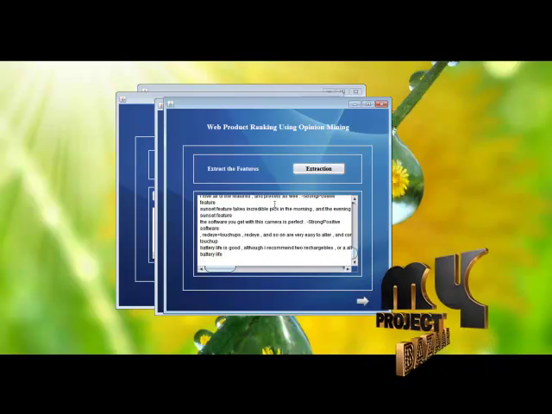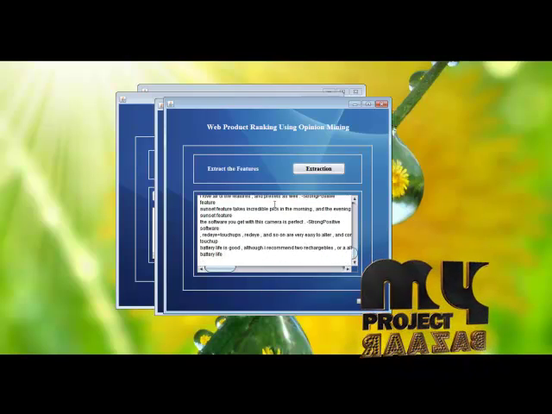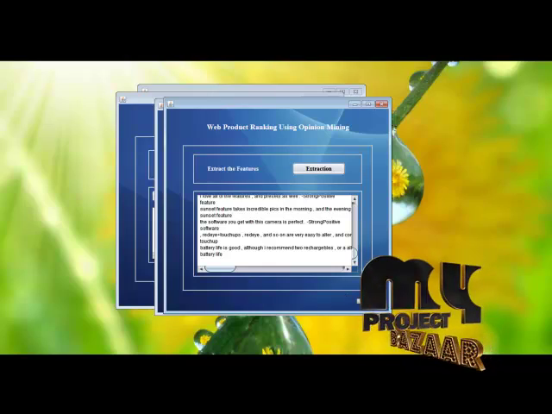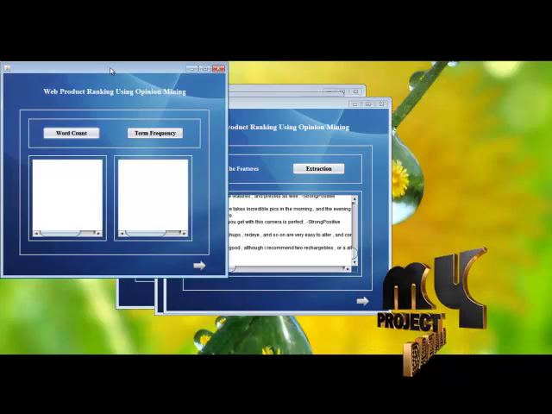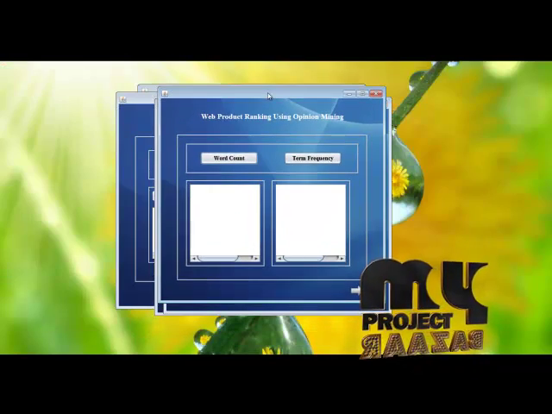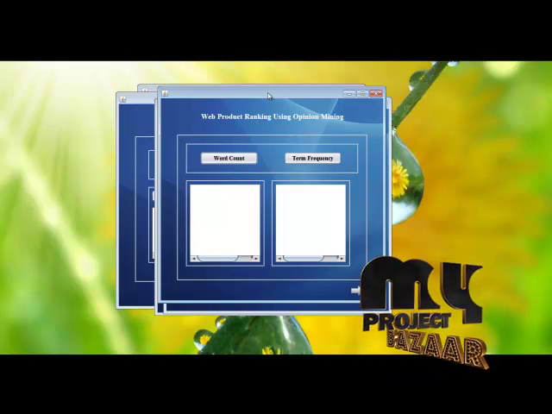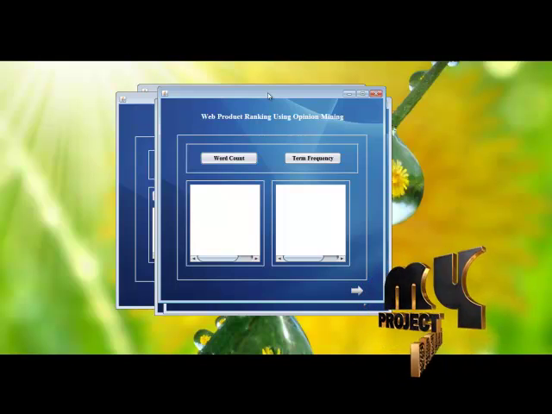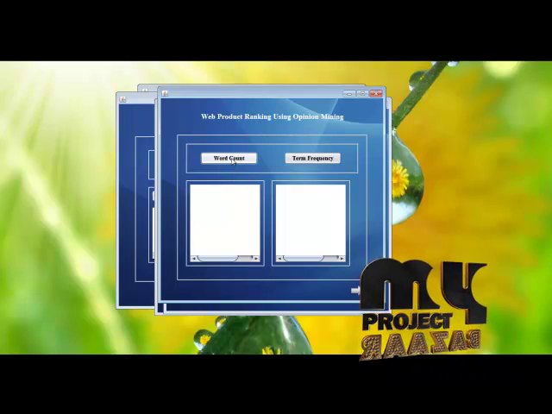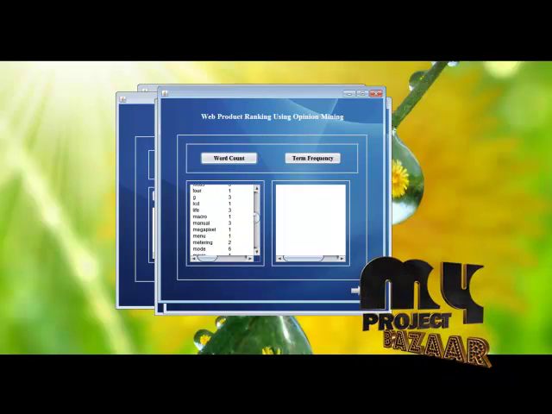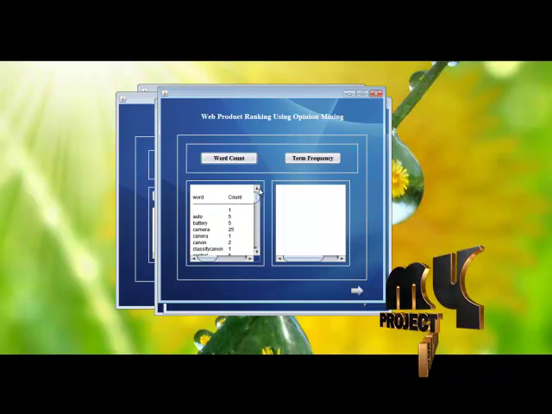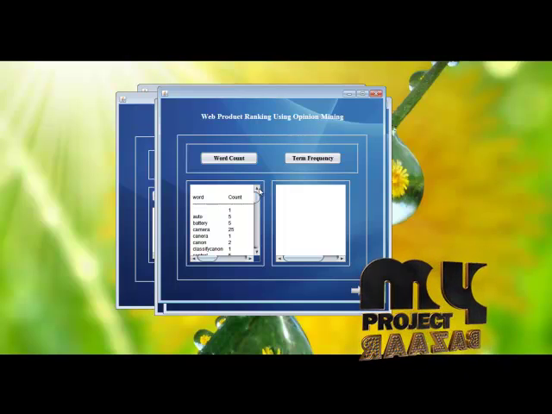These are all the information, that is battery life, touch-up, software, etc. These are all the information present in our dataset. Using this information, we are going to perform the term frequency and inverse term frequency calculations. First of all, we count the words. The word count process takes place. Using this word count only, we are able to evaluate the term frequency.